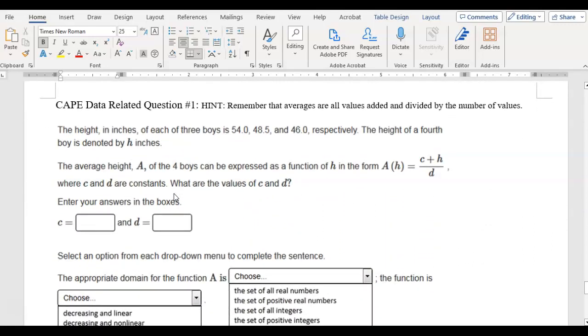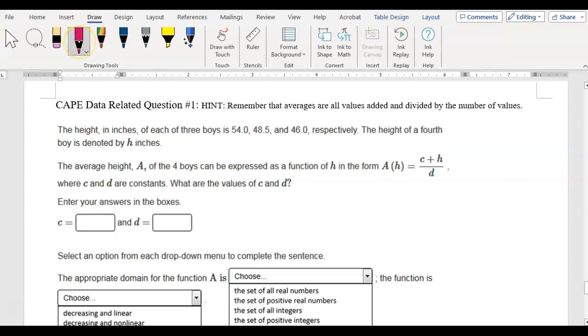Again, I'm not going to go over these because I think that you all can answer them. So the CAPE-related question we're going to look at together. And I gave you a hint here. Remember that averages are values added and divided by the number of values. So that's the average. Note that the other word that we use to describe average in mathematical terms is mean. The mean is the average of values.